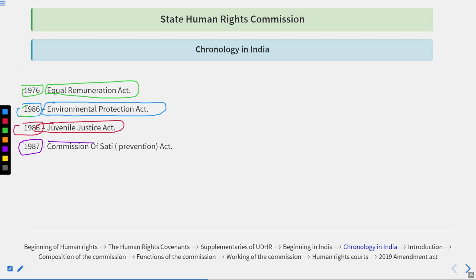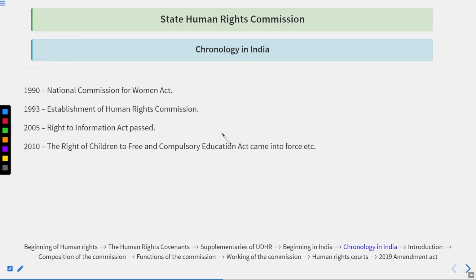Thereafter, the Commission of Sati Prevention Act in 1987. However, this was prohibited in 1829. But sati was practiced on such a large scale that even in 1987, a separate act was required to abolish it. Got it?